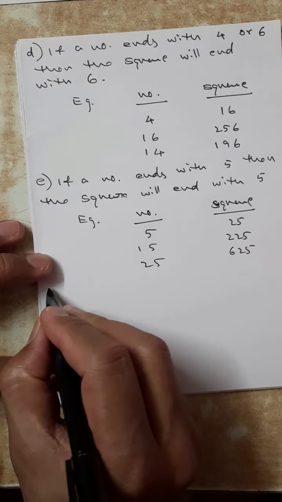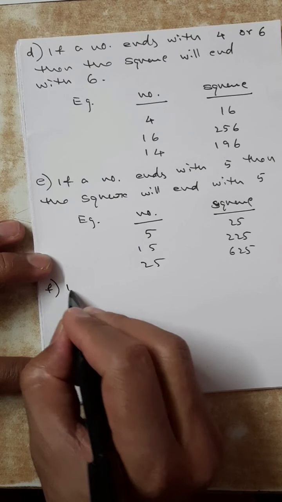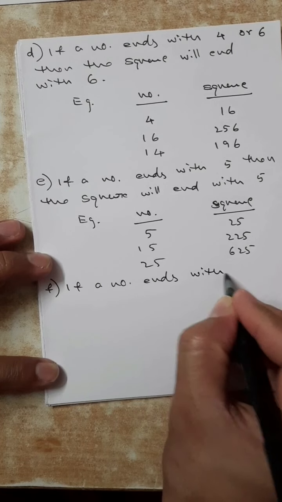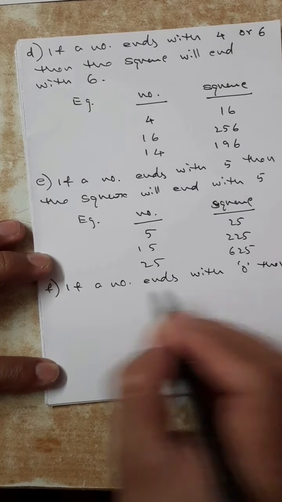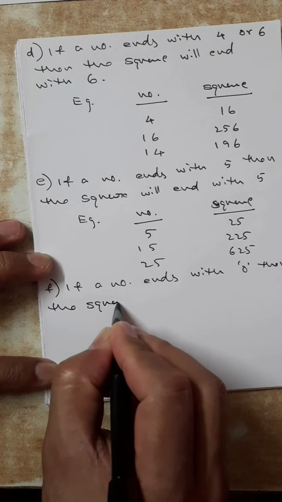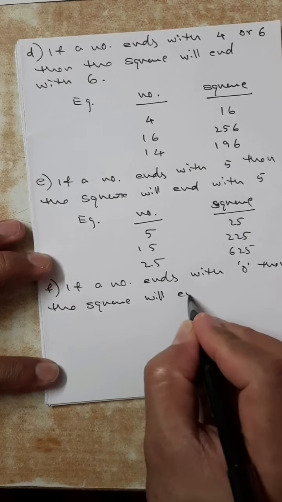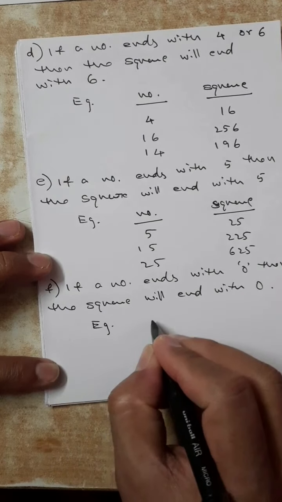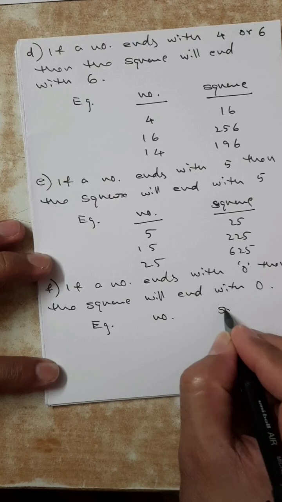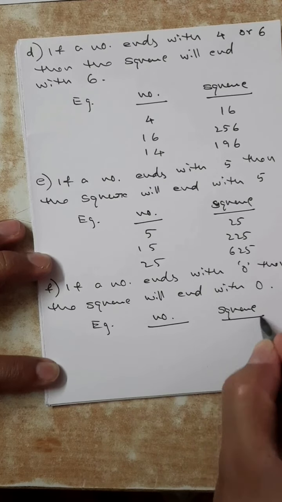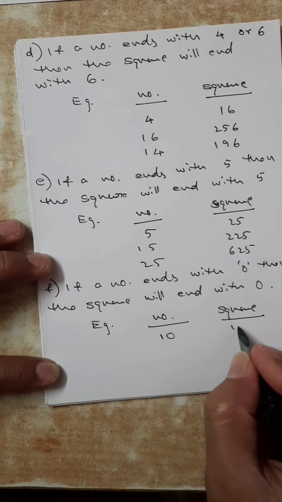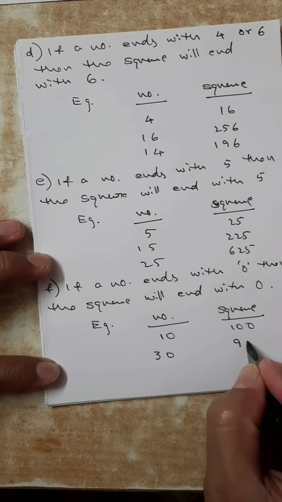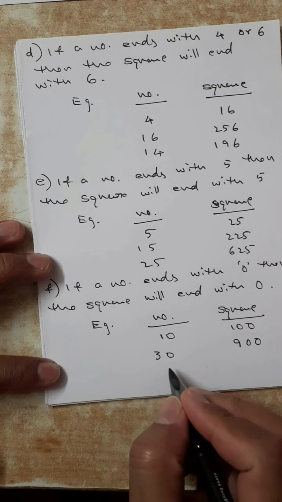Now the last option. One more option is remaining. If a number ends with 0, then the square will end with 0 only. All are knowing it. 10 square 100, 30 square 30 into 30, 900.